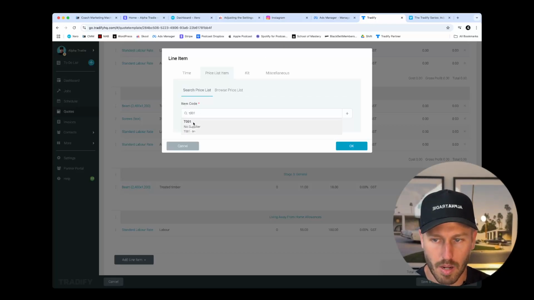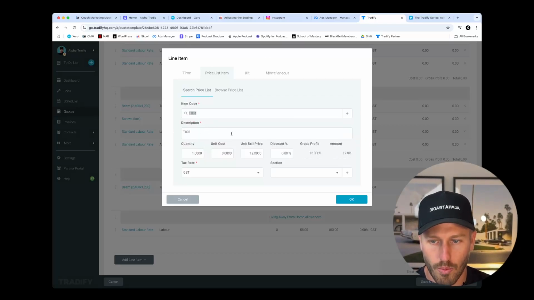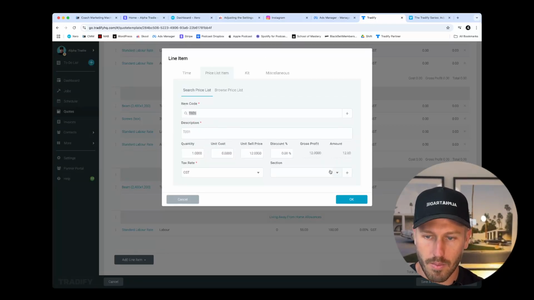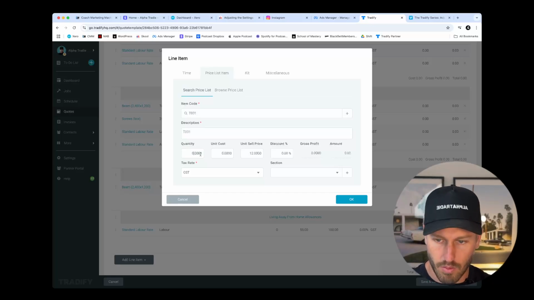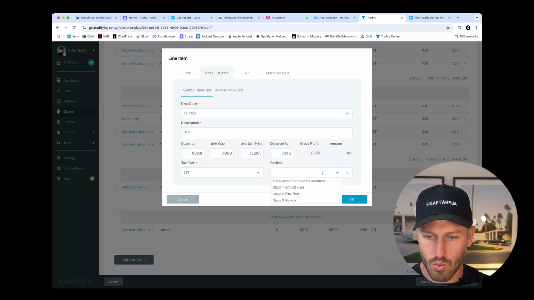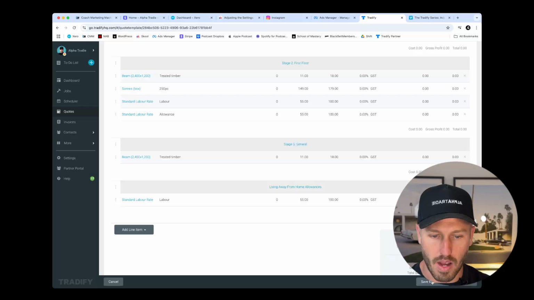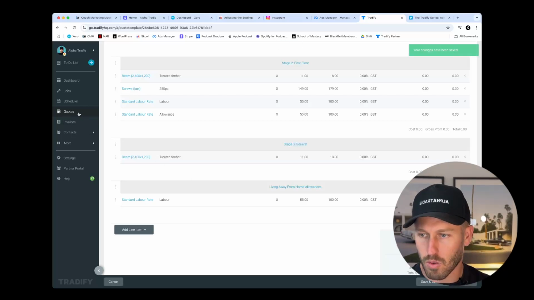This is where codes become important, because you will know what code you use quite frequently. We're going to select the quantity for that at 0, and we are also going to add it to the section that we require. Now, the only thing that I've missed here is the unit cost. And what I'm going to do is I'm actually going to go back, save and continue, or save and exit.